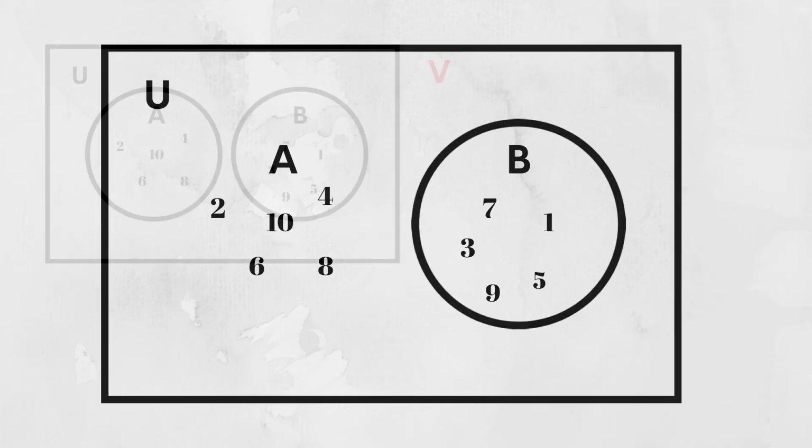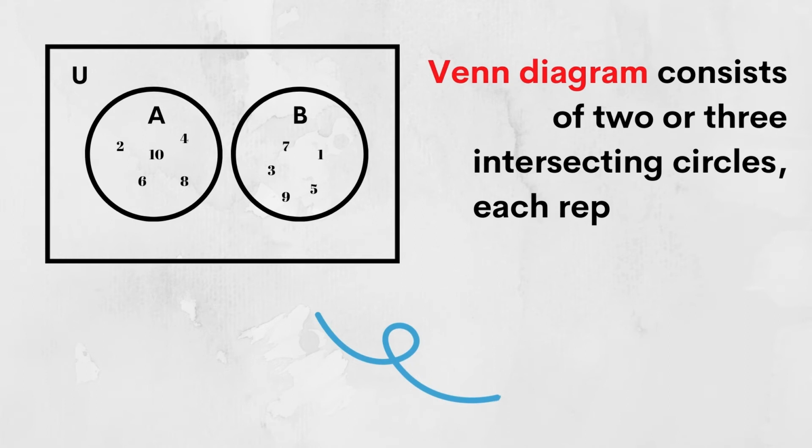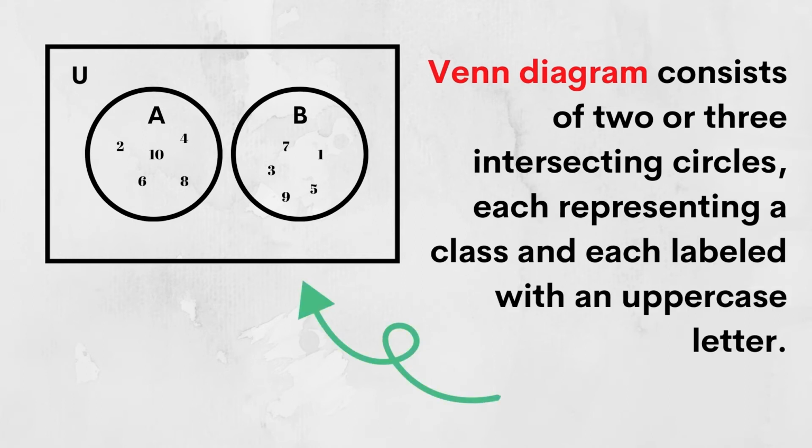Sets may be represented in a diagram called a Venn diagram. A Venn diagram consists of 2 or 3 intersecting circles, each representing a class and each labeled with an uppercase letter. Let's have the union set.